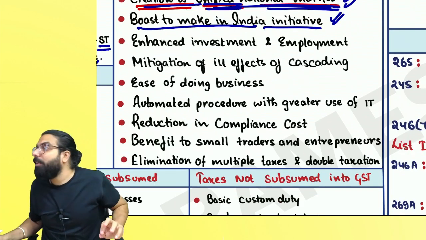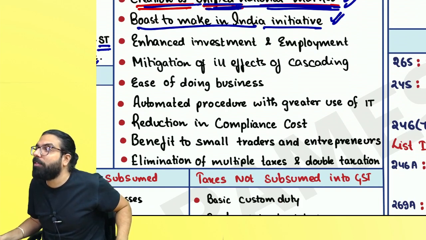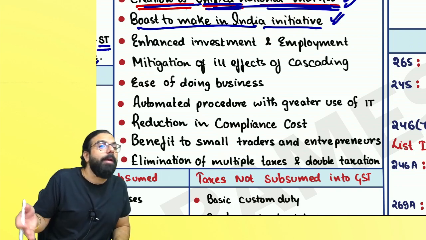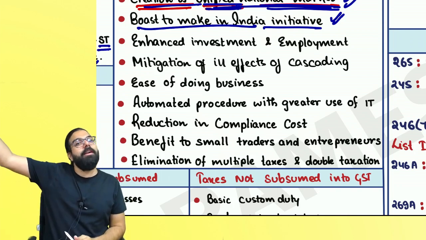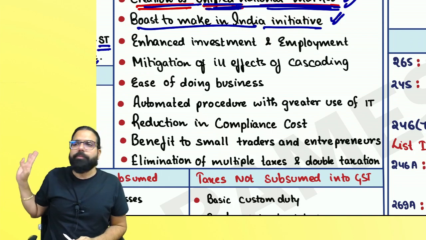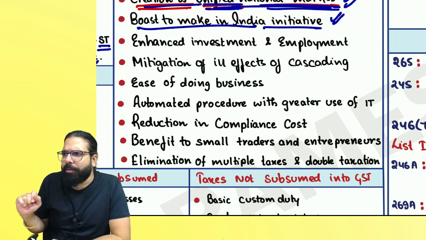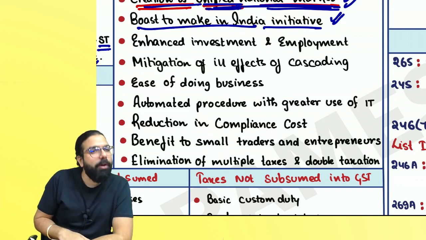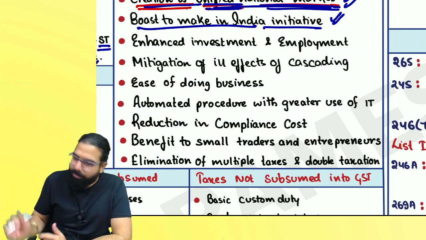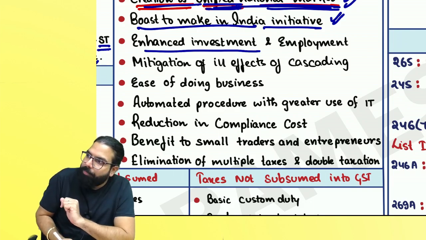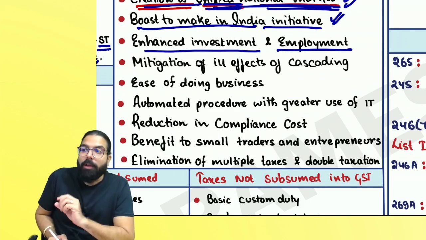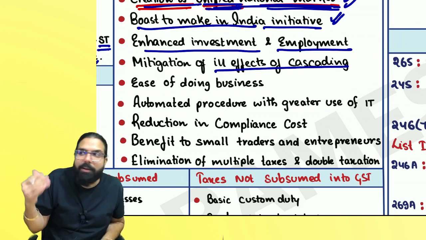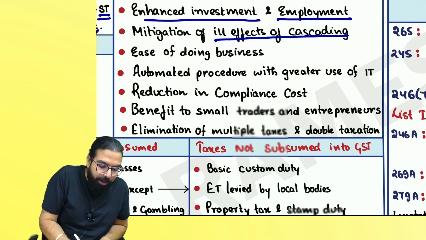Now, when Make in India is cheaper, don't you think outside companies will start investing in India? They will say, let's make in India because it is cheaper. Supposedly Apple opened one production center over here, because Make in India is cheaper, let's start production in India. When they start production in India, will employment go up or not? Yes. So hence, enhanced investment and employment also will go up. When you're getting credit of everything, is the ill effect of cascading gone? Tax on tax is gone. Yes. Ease of doing business.